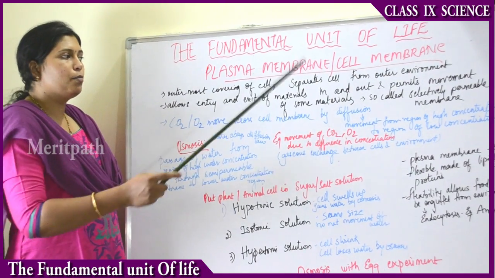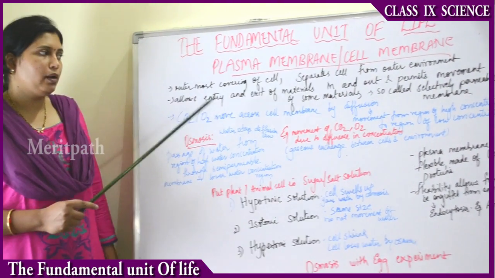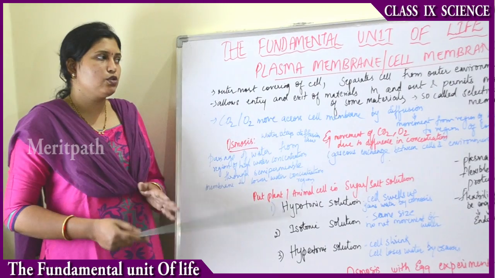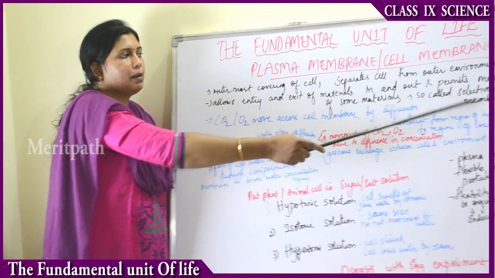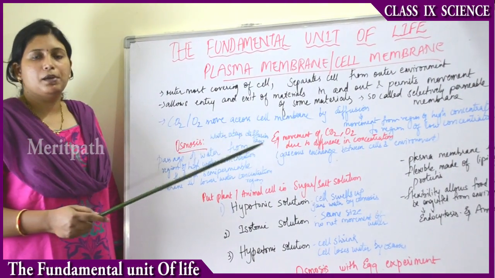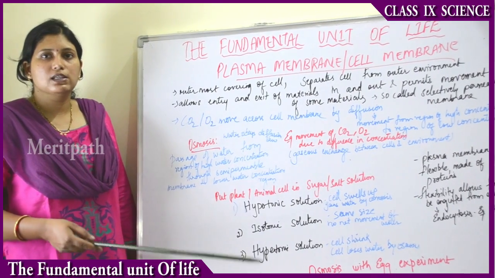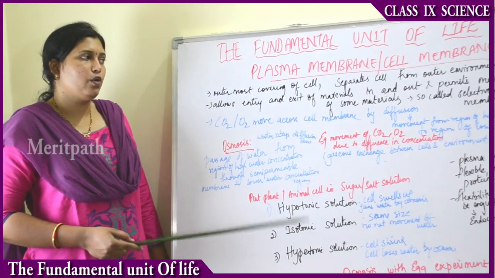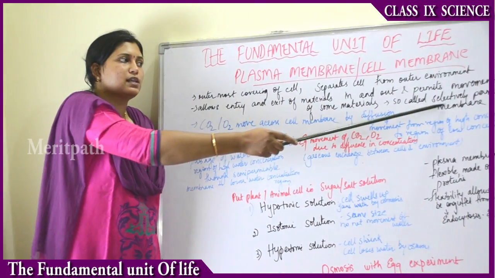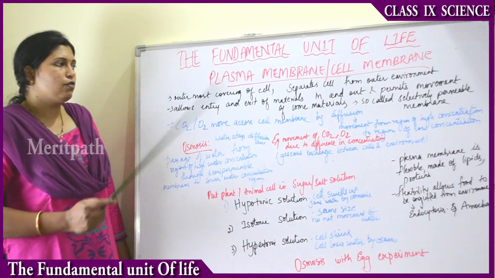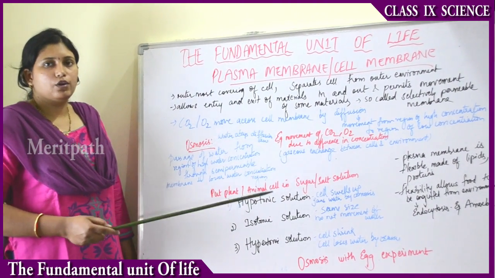In addition to that, it allows movement of only some materials. This makes it an exclusive feature called a selectively permeable membrane. This selectively permeable membrane allows the passage of fluids or gases in and out. So what materials move in and out of the cell?